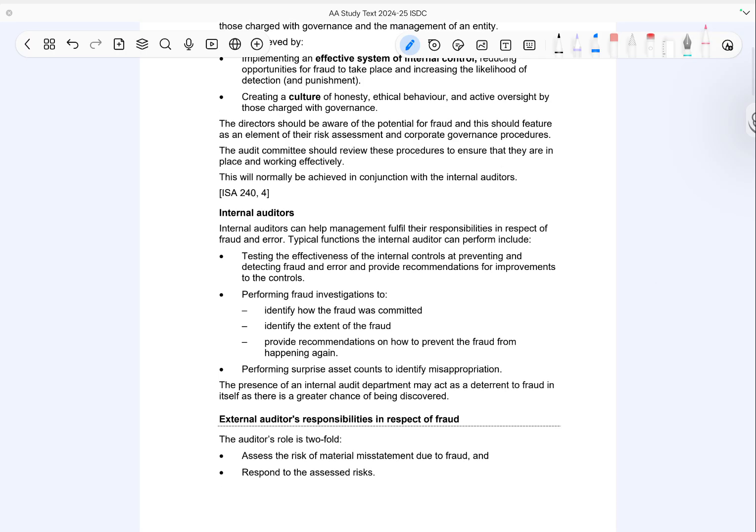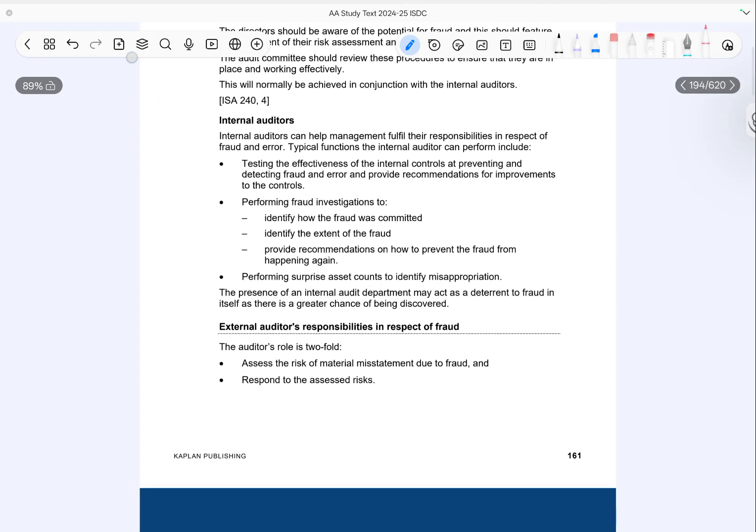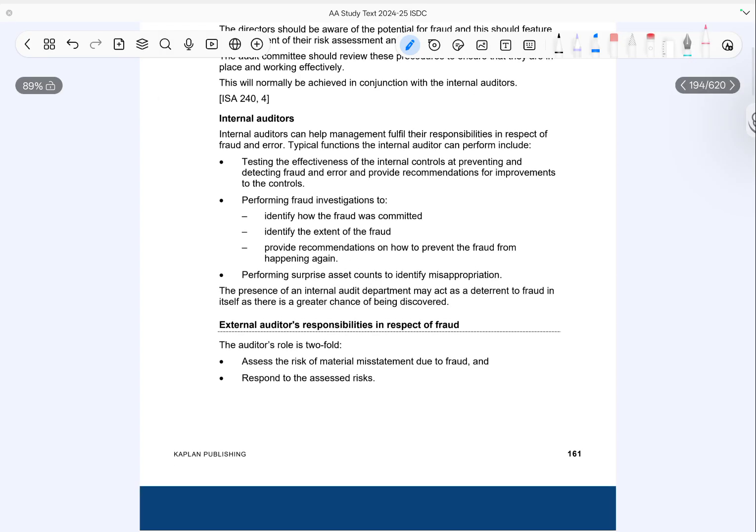Now, about internal auditors. Internal auditors help management in preventing and detecting fraud and error. They test the effectiveness of internal controls and recommend improvements where needed. They may also carry out fraud investigations to identify how the fraud happened, its extent, and how to prevent it in the future. In addition, they can perform surprise checks such as asset counts to detect misappropriation. The presence of an internal audit function itself can act as a deterrent as employees know there is a higher chance of being caught.